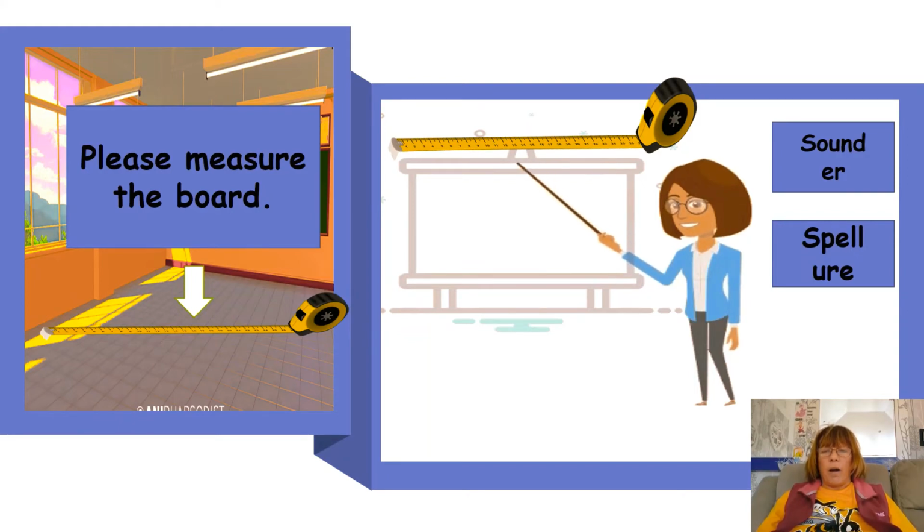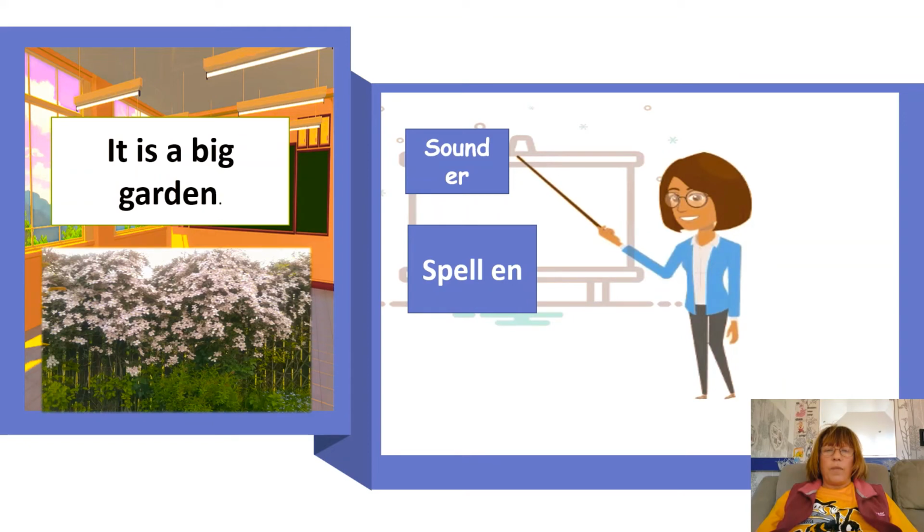And this is why. So there's a picture of my garden. So we still have that sound in the word garden, but it's actually spelt EN at the end. It doesn't spell ERN. So I might say garden. Sounds like it's got an R in there.